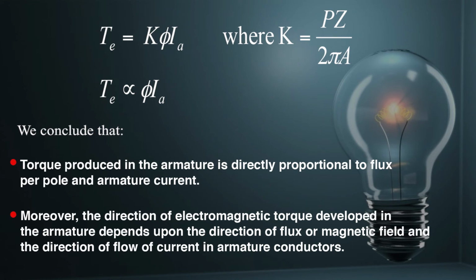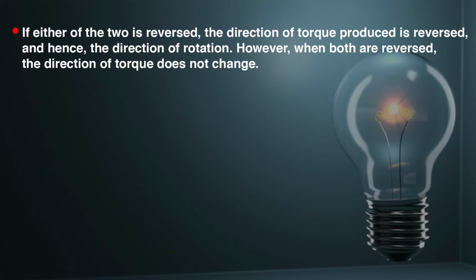Moreover, the direction of electromagnetic torque developed in armature depends upon the direction of the flux or magnetic field and the direction of flow of current in armature conductor. If either of the two is reversed, the direction of the torque produced is reversed, and hence the direction of rotation. However, when both are reversed, the direction of the torque does not change.